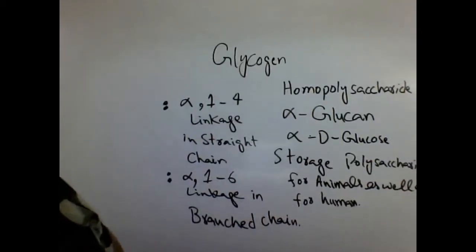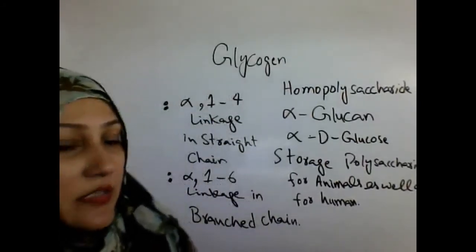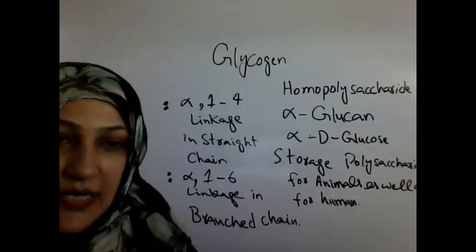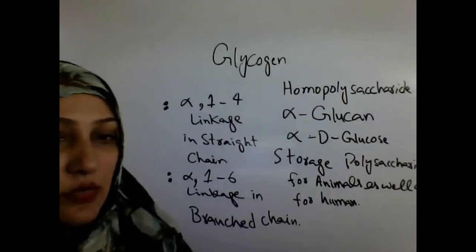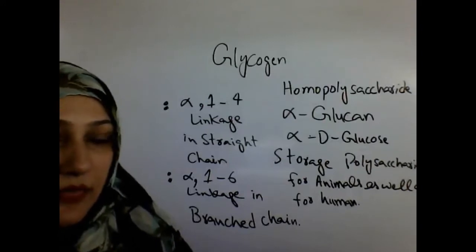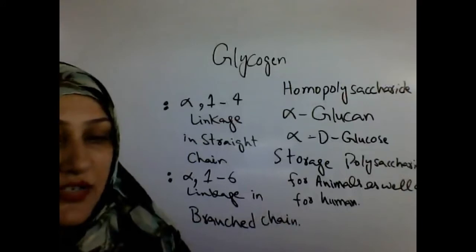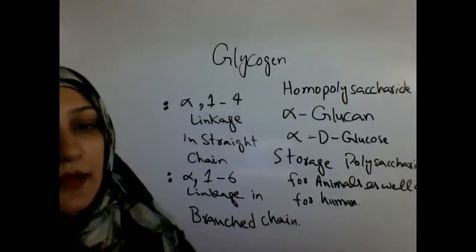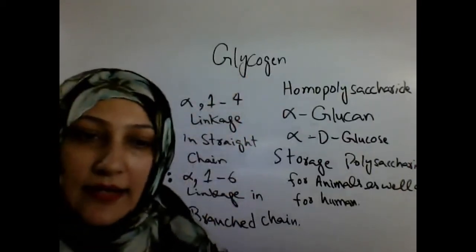In case of branched chain, glycogen is a very important molecule because it is more compact. It is more compact in branching as compared to the starch molecule. In starch, almost every 25th residue carries a branch, so the length of one chain is about 25 residues. But glycogen is a more compact molecule.